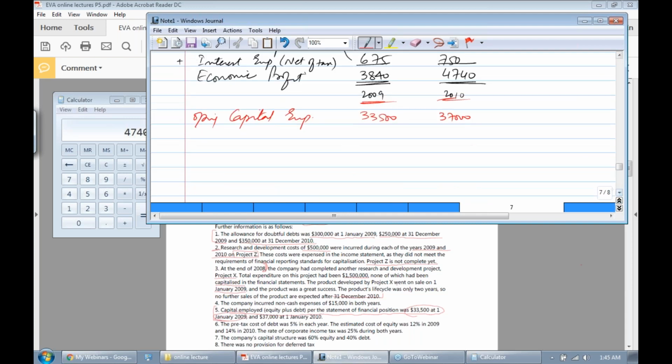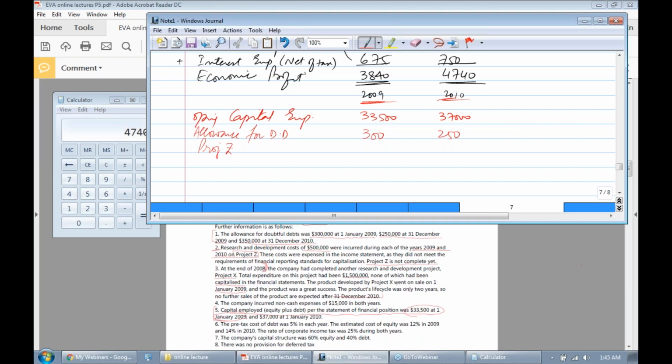So we'll add 300 here and 250 here. Right, this is the allowance for doubtful debt. Now, research and development cost of 500,000 were incurred in each of 2009 and 2010 for Project Z.